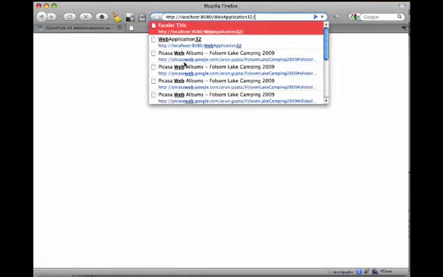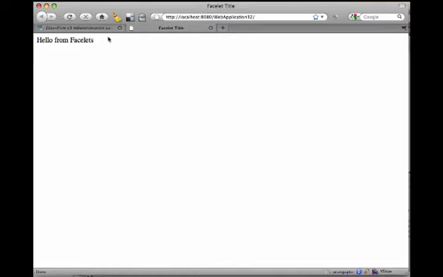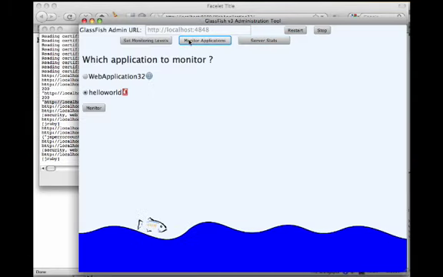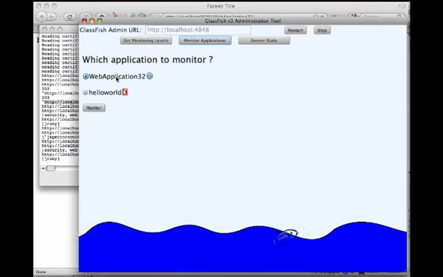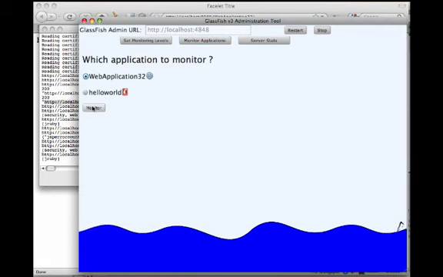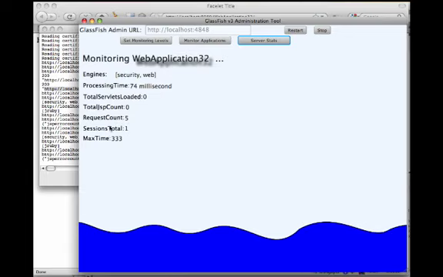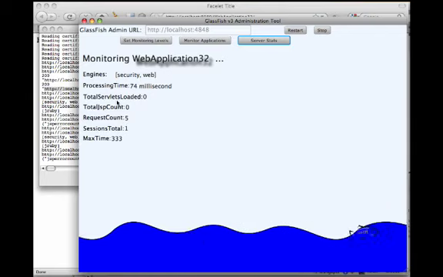Let's open a new tab, invoke our application, and let's click reload a few times, and then we can go back to our tool, select monitor applications again, choose the web application, click monitor, and this time you see indeed the request count has changed, so are the sessions total, max time, and different attributes, updated accordingly.